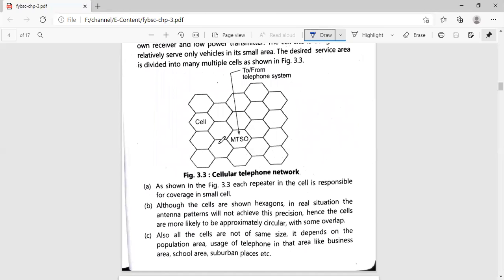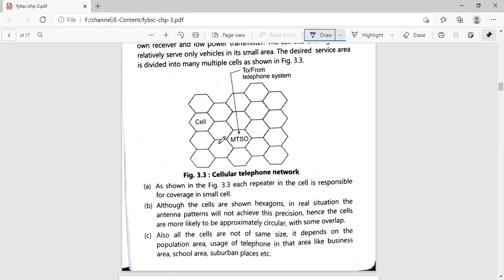Now, let me tell you one thing. The antenna is a very important factor which plays a major role in wireless communication. Ideally, as I told you, the geographical area is divided into hexagonal shapes. But practically, it is not exactly a hexagon, it is more of a circular shape. Why? Because the radiation intensity of the antenna is not able to cover a hexagonal area. That is why it is almost a circular format.